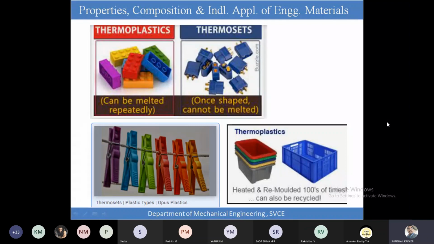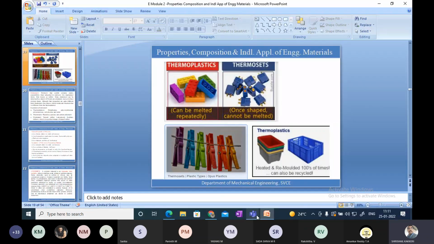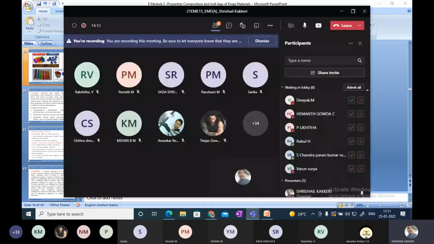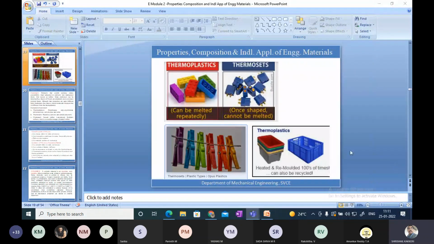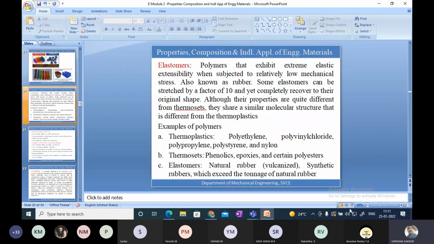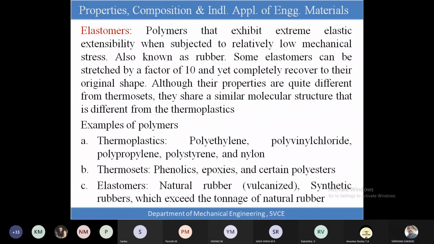Here I have shown many examples of thermoplastics and thermosets. Thermosets, once they are set, cannot be used once again. They will be scrapped.